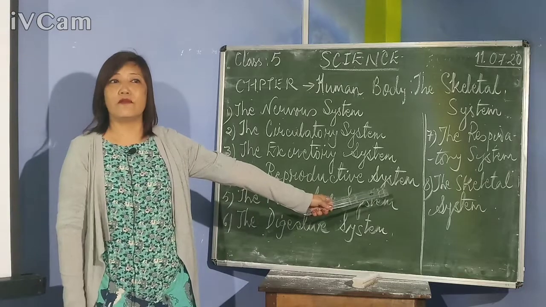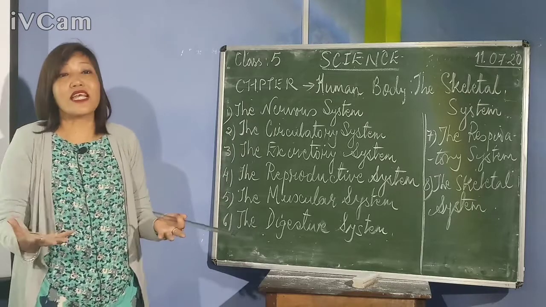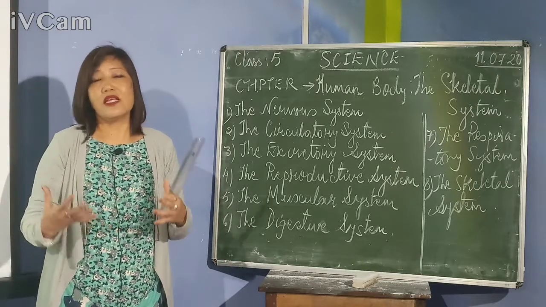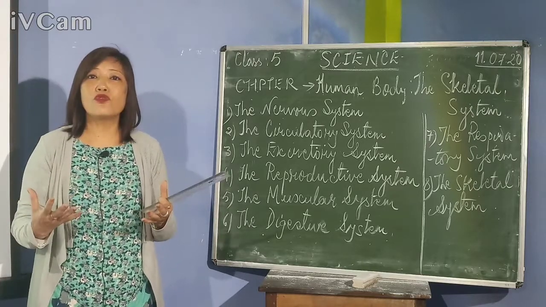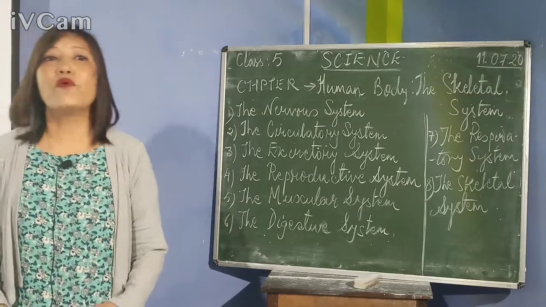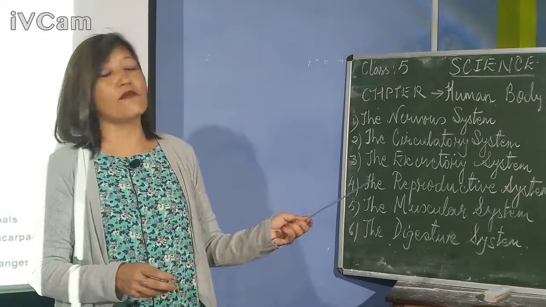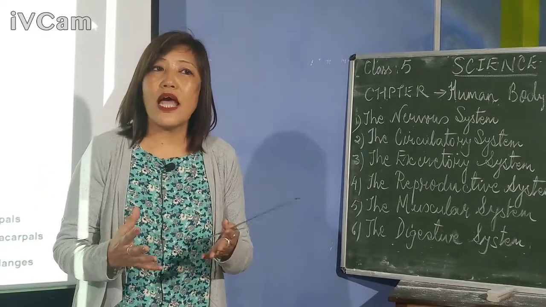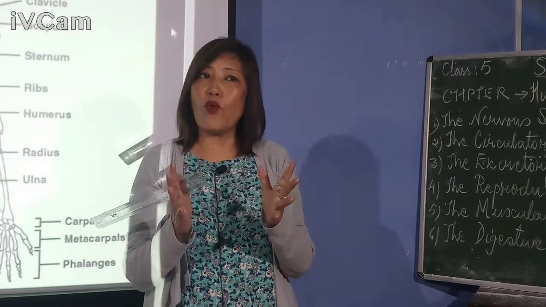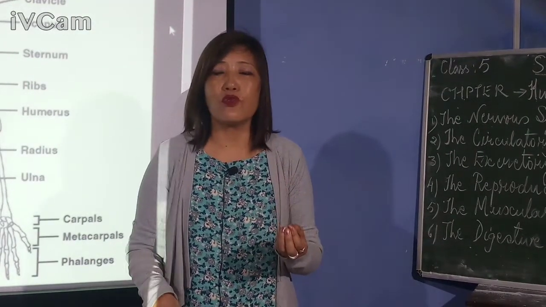Then the last system is the skeletal system. This skeletal system is the framework of our body. It consists of bones and tissues, right? And this skeletal system gives shape and support to our body. The skeletal system is made up of bones and tissues. Okay, so the framework of the bones is called the skeleton. And the skeletal system gives support and shape to our body.